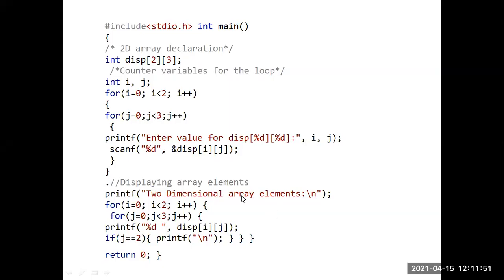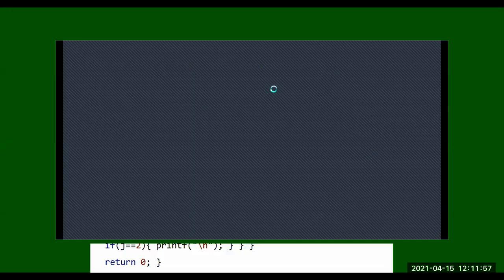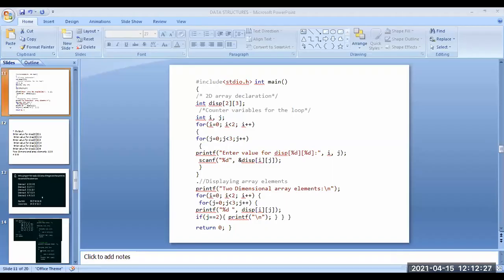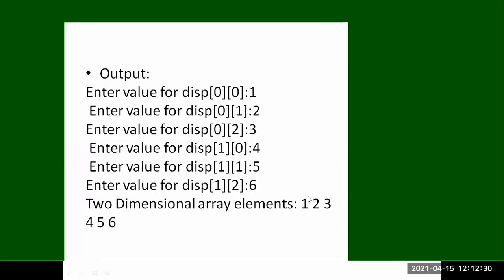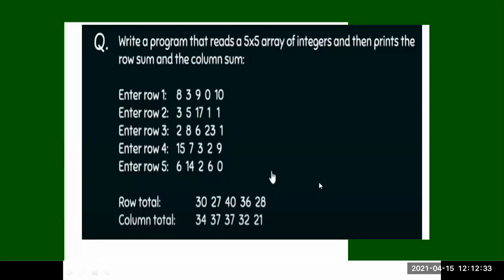See here, this is the two-dimensional array. For the two-dimensional array, another program.